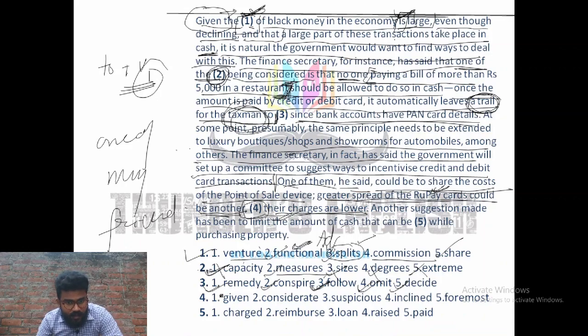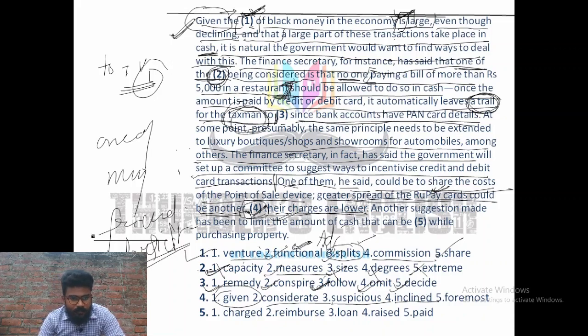So here we have to consider this term, given. As I told you in the beginning, given means something which is already considered, which is good, right? So we have to fill in given. Why not considerate? Considerate is an adjective, and here we have to use a kind of participle. What is a participle? I'll let you know in further videos. Suspicious is plural, can't be.